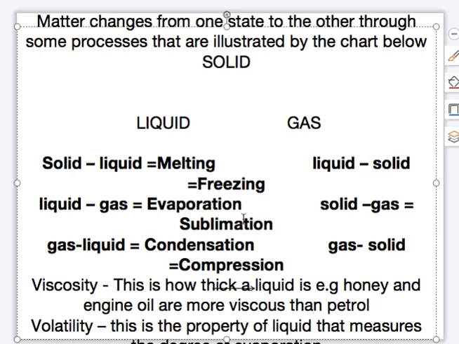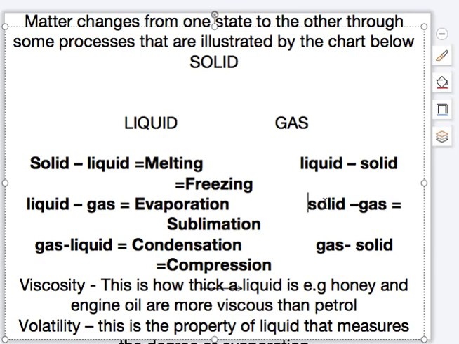A liquid can change to gas also when you apply temperature, and you call that process evaporation. A solid can change to gas directly, and you call that process sublimation. Not all solids can undergo this. We have some examples of solids that can change directly from solid to gas, and we refer to them as sublimates. Examples are ammonium chloride, naphthalene, sulfur, camphor, etc. They are the solids that can change to gas directly.